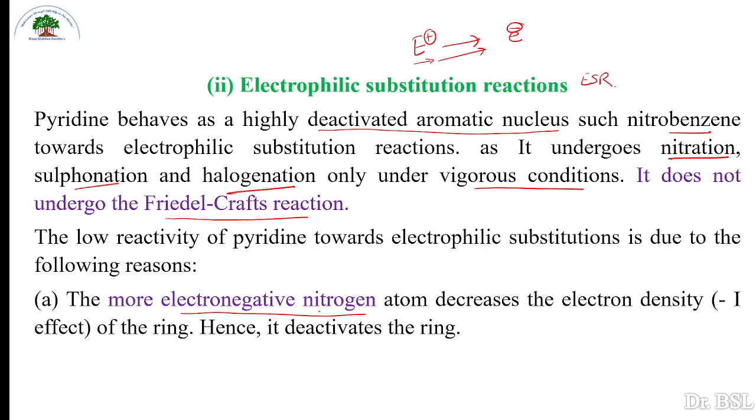But in case of pyridine, nitrogen is more electronegative. It pulls electrons from the ring towards itself, and this aromatic sextet is not that free due to the minus I effect of nitrogen. Hence, it deactivates this ring towards electrophilic substitution reactions. This is the first reason.